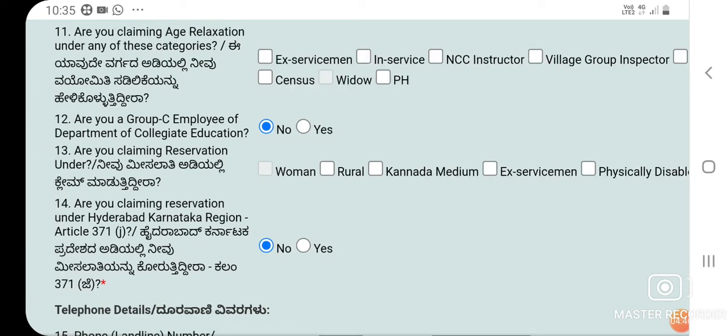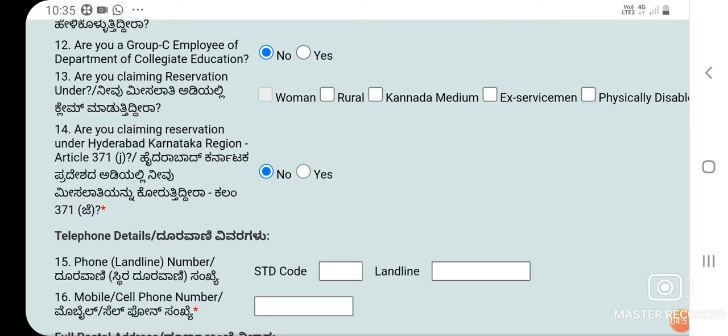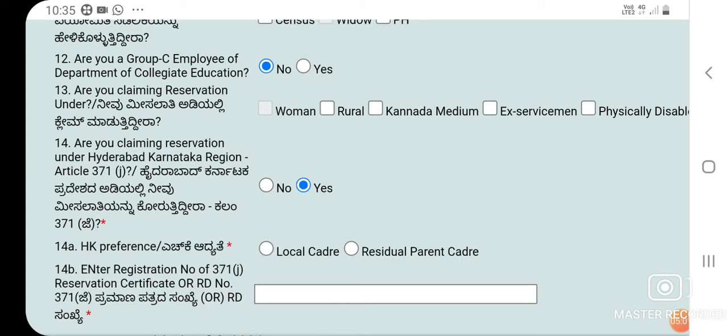The 14th field is, are you claiming a reservation under the Hyderabad Karnataka region under Article 371J? Say yes. If yes, the candidate has to give the valid registration number of the 371J, and also select whether you are a local cadre or residual parent cadre.